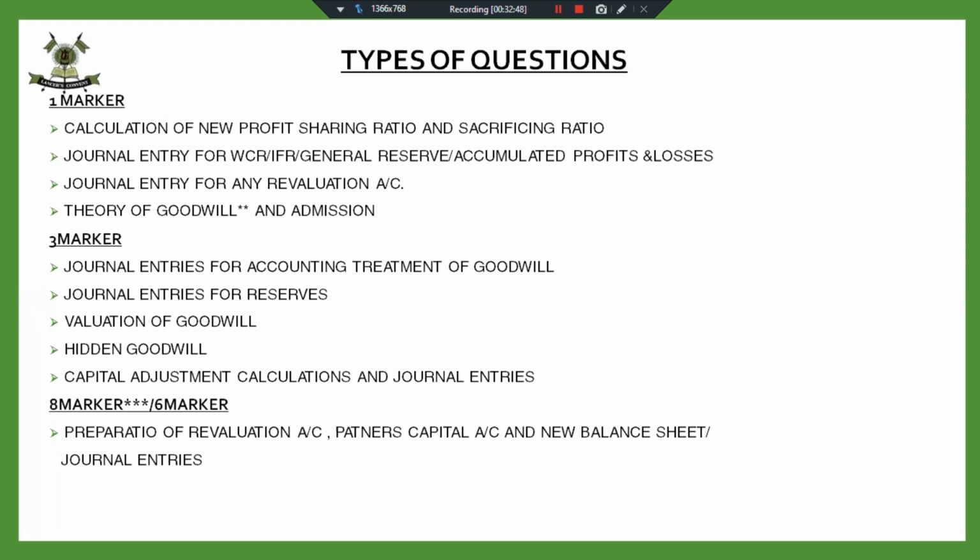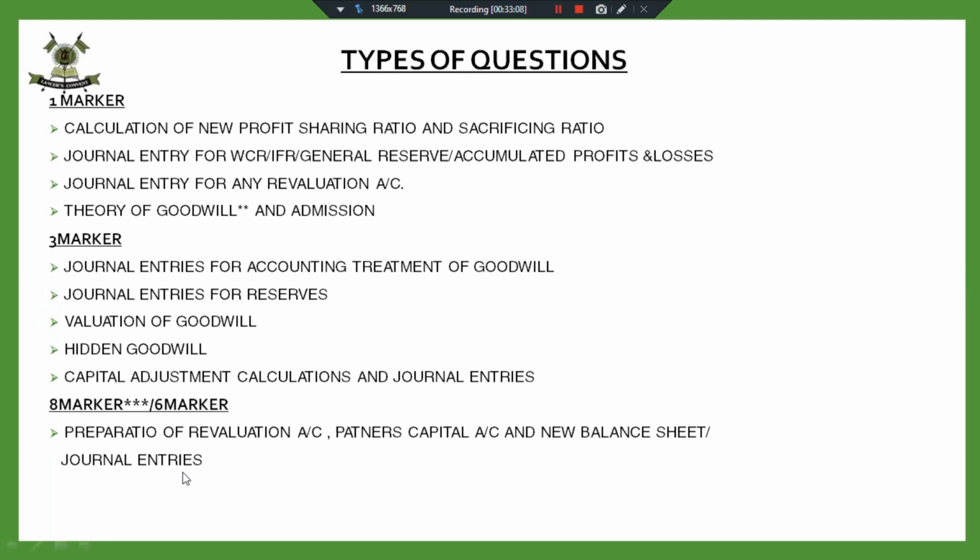Fine. But children, we have to practice preparation of revaluation account, partners capital account, and new balance sheet, as well as journal entries. At times, in an 8 marker question or in a 6 marker question, we are asked the journal entries, not the account.